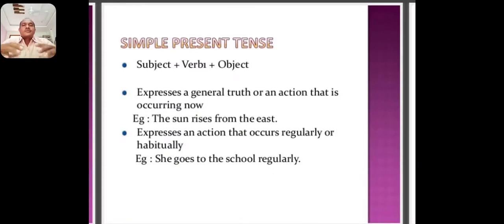And there are also some special uses. Time clause. The simple present tense is used to express time clauses. For example, when the bell rings, we will leave the classroom. As soon as the car arrives, we will leave for the function. No sooner does the sun rise than the lotus blossoms. And also other special usage.